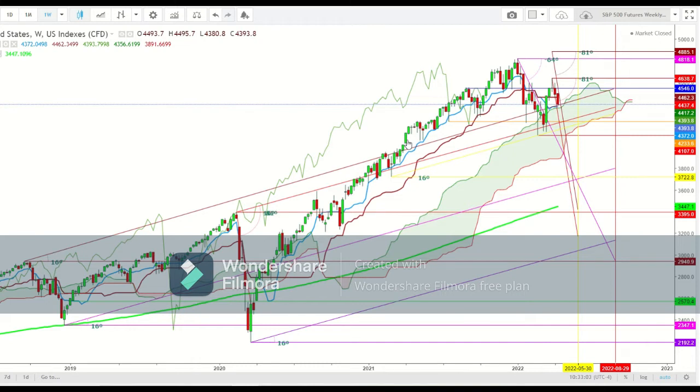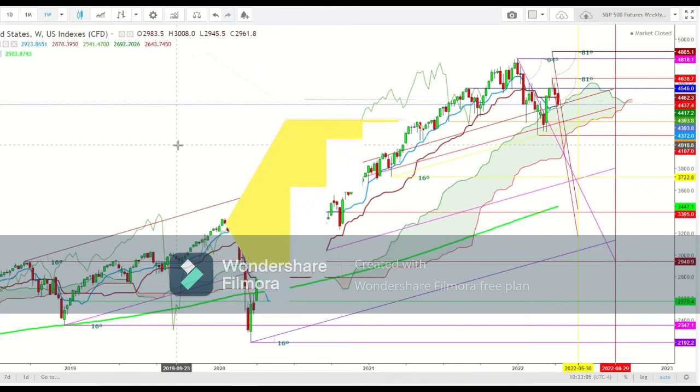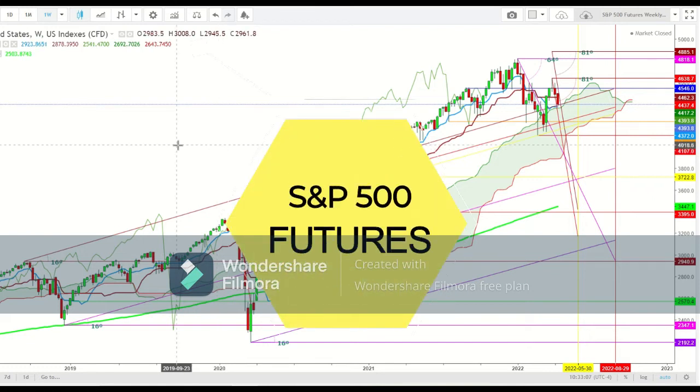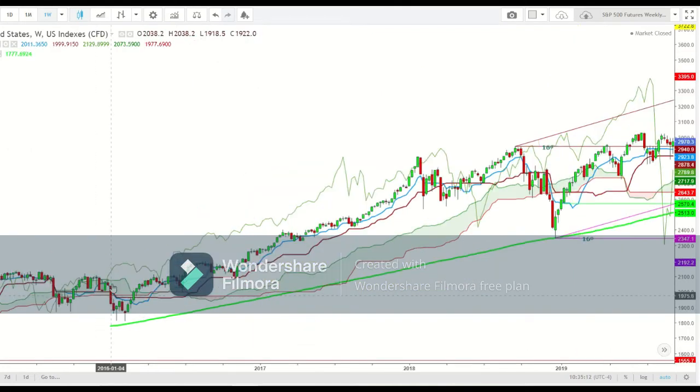So let us start the day to analyze the movements of S&P 500 futures in different time frames. So friends, here you can see a weekly chart of S&P 500 futures. Here in a weekly time frame you can see how the S&P 500 futures started an uptrend in February 2016 and this uptrend continued up to January 2018.